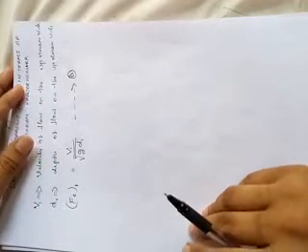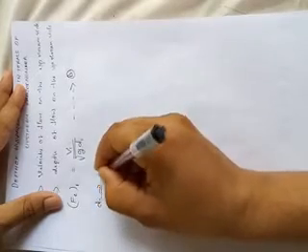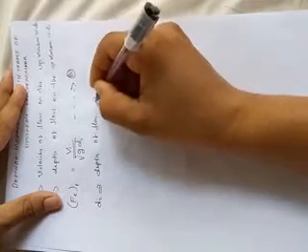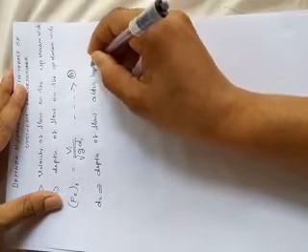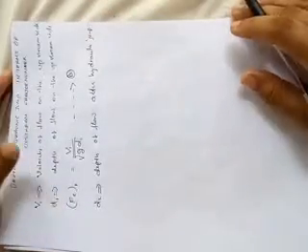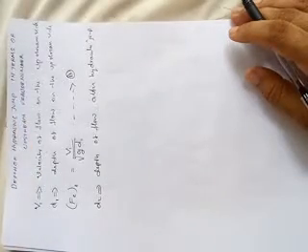Now the depth of the flow after the hydraulic jump is D2. D2 is the depth of the flow after the hydraulic jump. You know the equation also. Already in the depth of the hydraulic jump you derived the equation.